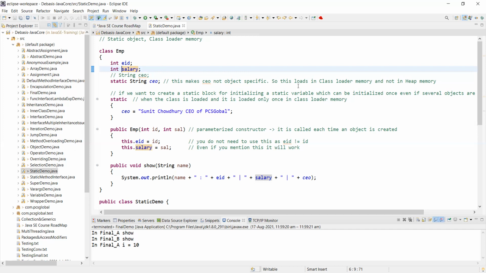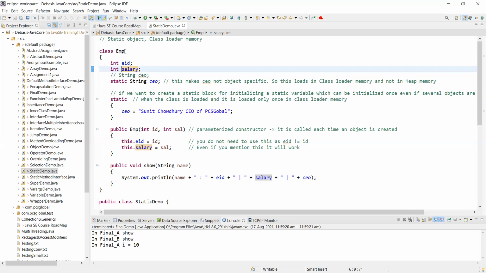But one thing is there: there is a static declaration as well, like a static variable. That static variable can be declared inside a class. Like here, we have an employee EMP class. The EMP class can hold lots of employees with their ID and their salary, let's say.